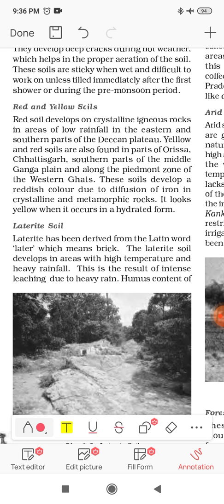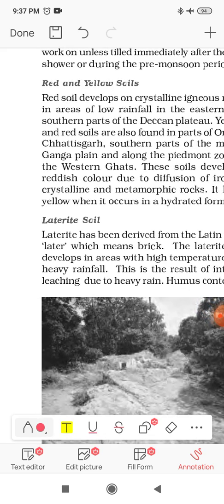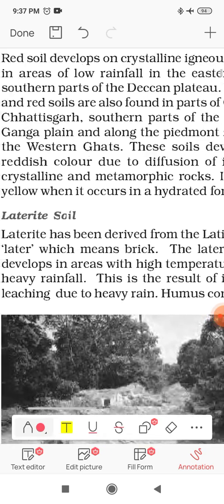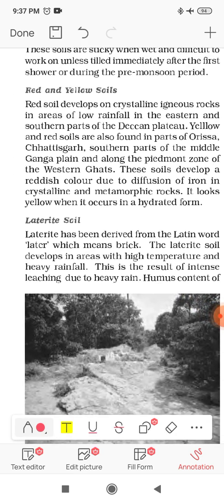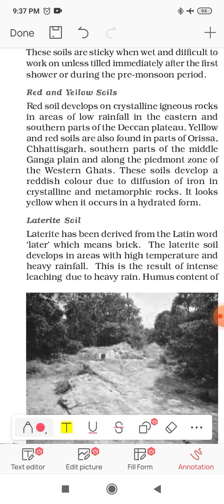Today, we will discuss the next type of soil. As you can see, yesterday we discussed alluvial soil, black soil, and red and yellow soil. Today, we will start our discussion from laterite soil. First, we will discuss where the soil name came from. What is the origin behind the name of this particular soil?